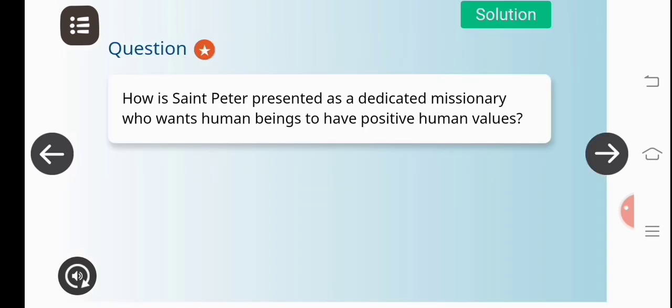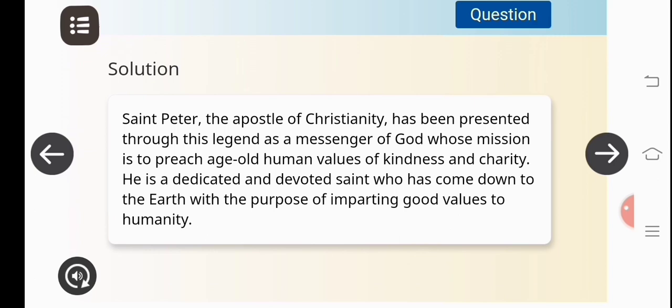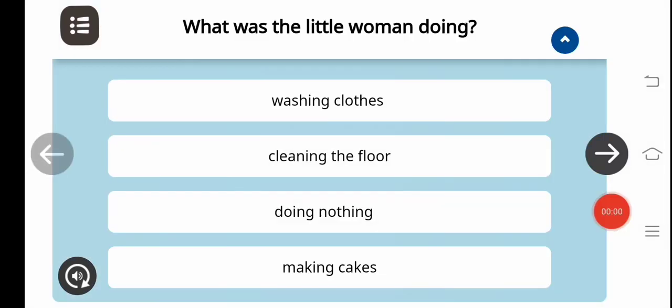Now, next question. How is Saint Peter presented as a dedicated missionary who wants human beings to have positive human values? Now, the answer would be, you can see Saint Peter, the apostle of Christianity, has been presented through this legend as a messenger of God, whose mission is to preach age-old human values of kindness and charity. He is a dedicated and devoted saint who has come down to the earth with the purpose of imparting good values to humanity.